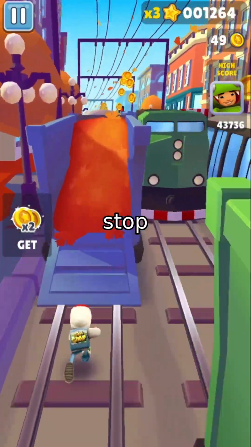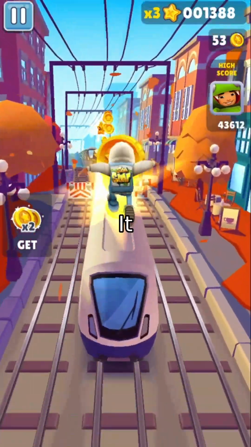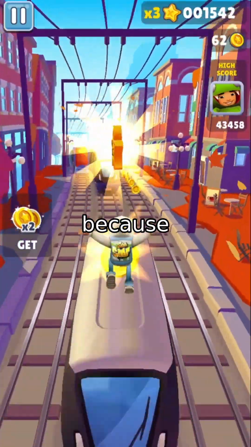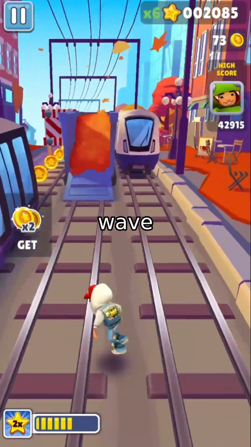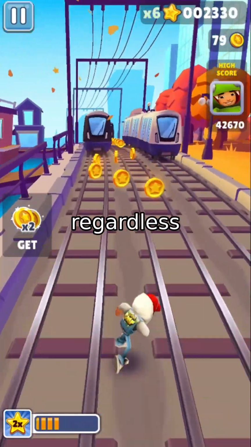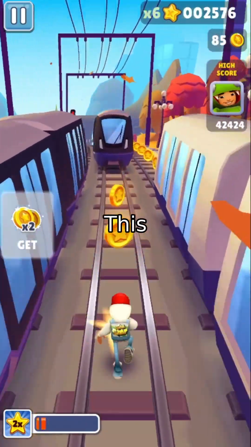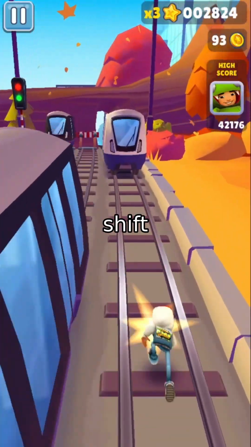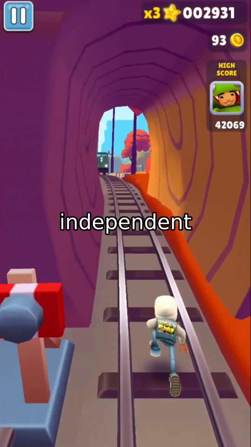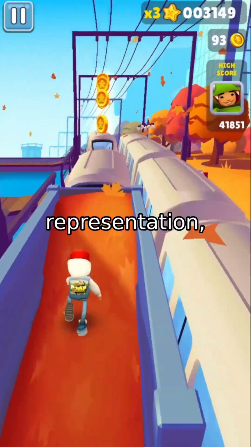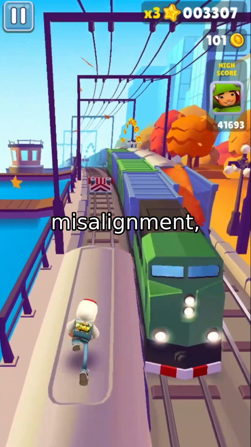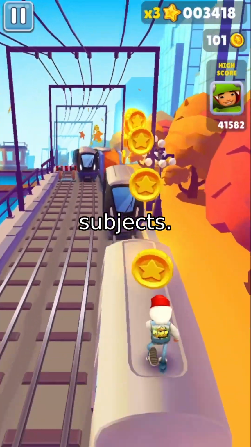This forces the model to stop relying on pixel-level alignment. It can no longer say the pose must be here, because the pose keeps moving. Instead, it must learn to understand motion semantically, what a wave looks like, what jumping feels like, regardless of where it appears in space. This is the Unbind module, a pose shift encoder that teaches the model to recognize motion independent of position. As a result, the model learns a location-agnostic motion representation, one that's robust to misalignment, scale changes, and even different numbers of subjects.